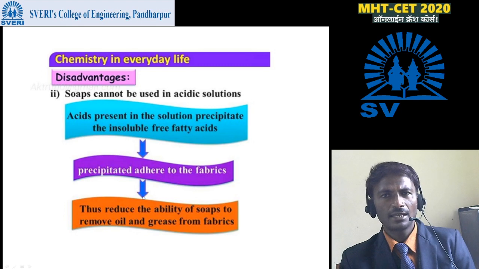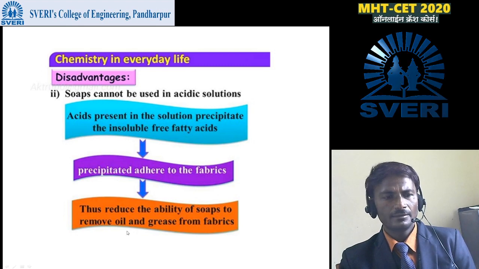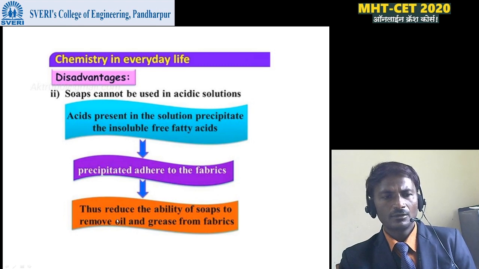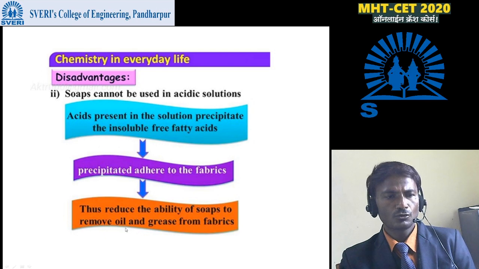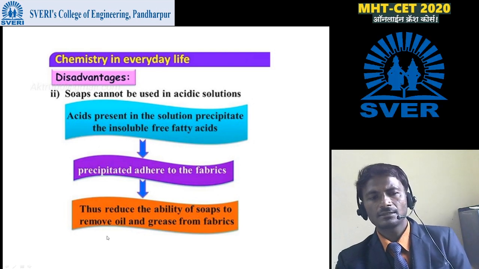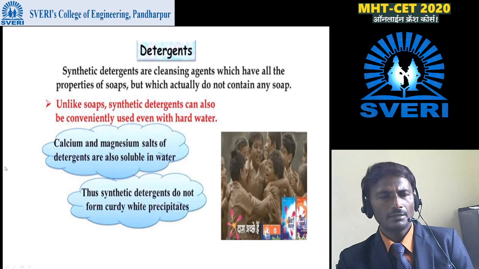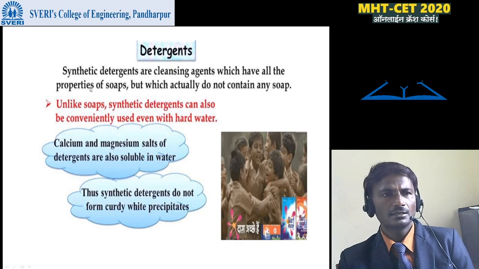We can use it as a cleansing agent, but when we use soap in an acidic medium, it reduces the ability of soap to remove oil or grease particles from the fibers. The next is the detergent.